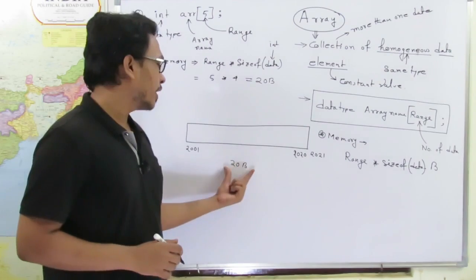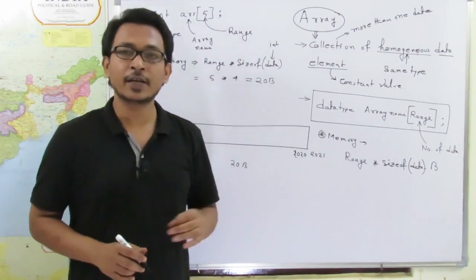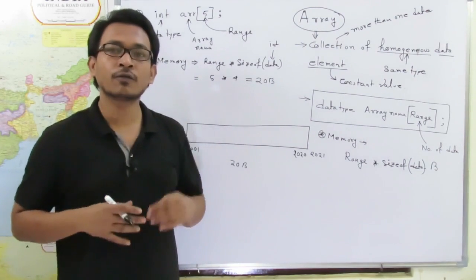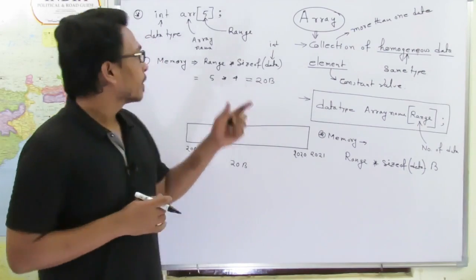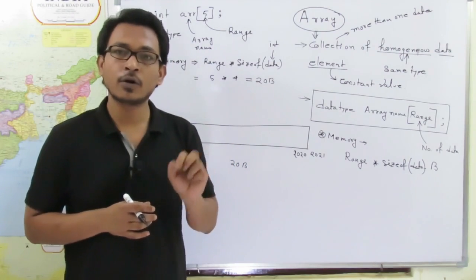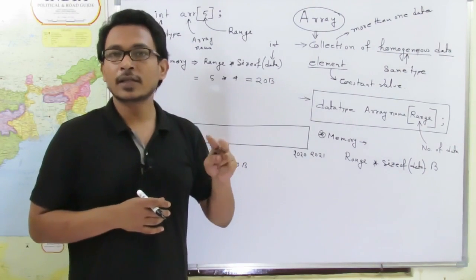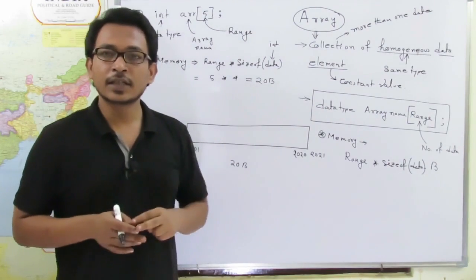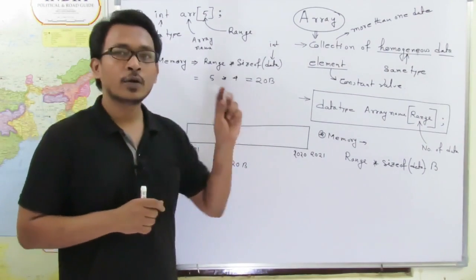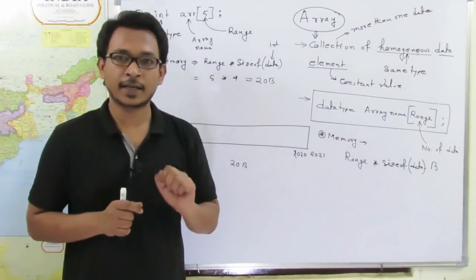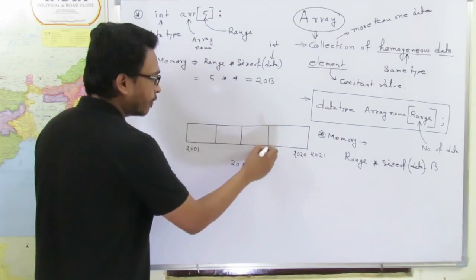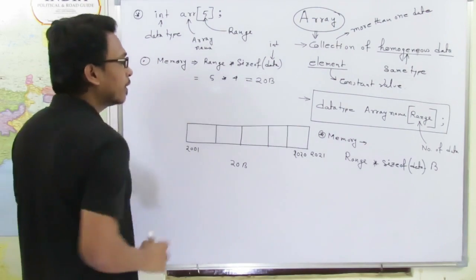Because of that, this 20 byte memory block is further divided into 5 different smaller blocks. And what will be the size of those smaller blocks? Look, what value will this particular array hold? This particular array will hold integer type values. So what is the size of each integer? Size of each integer is 4 bytes. That means each block of this particular array will be of 4 bytes. Clear? So here first 4 bytes, second 4 bytes, third 4 bytes, fourth 4 bytes, and fifth 4 bytes.